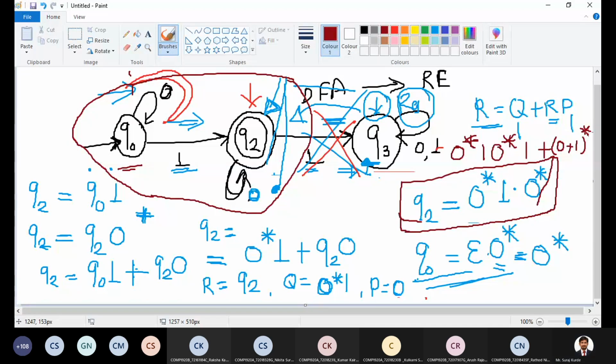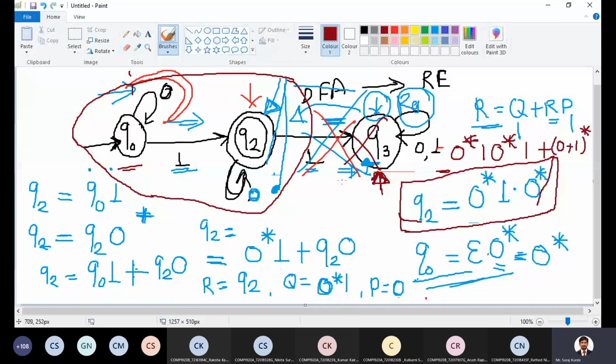Why? What is your final state? Q2. What is the use of reaching Q3? Can we move to the final state from Q3? No. So if we move to any state from where there is no transition or option to move to the final state, then do not consider such a state.